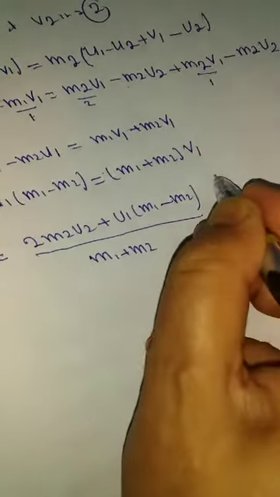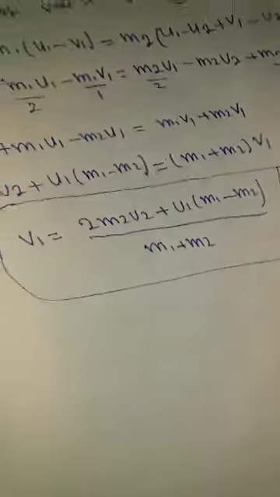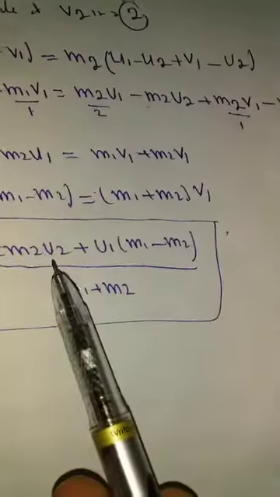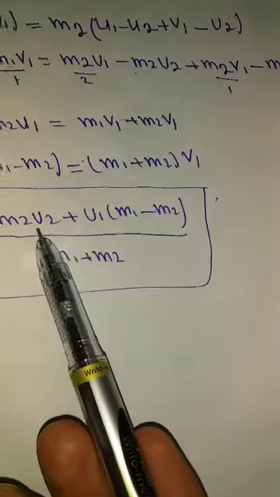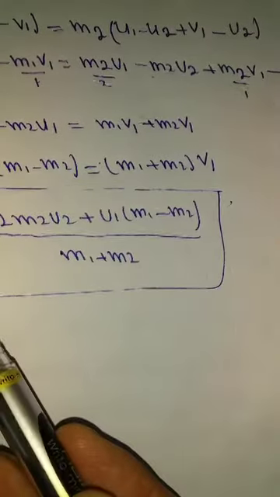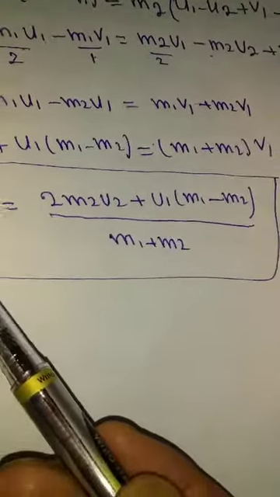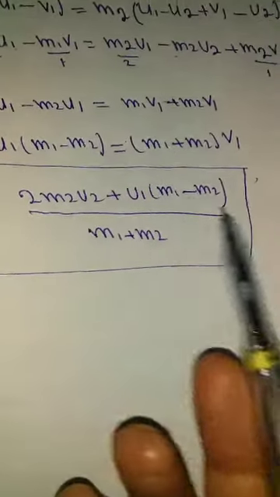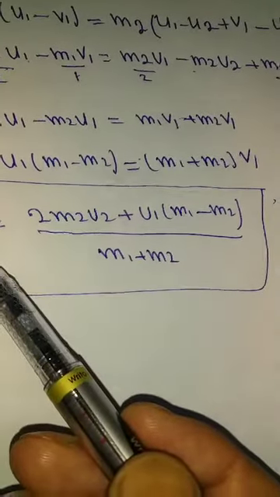This is the velocity of body A after collision. How can we find out? We know the value of m2, mass को हम जानते हैं, u1 is the velocity before collision, we know this, u2 is the one. That means with the help of this equation we can find out, ultimately we get, you have to remember this equation, v1 velocity after collision, इन सारी चीज़ों का वैल्यू में जब सबस्टिट्यूट करें I can find out the value of v1. I hope you have got it.